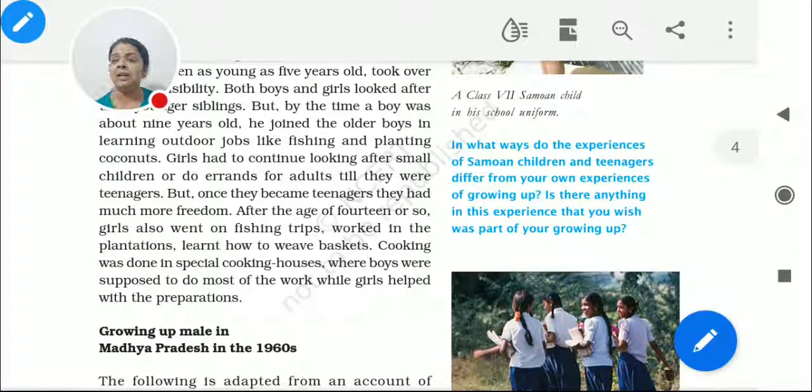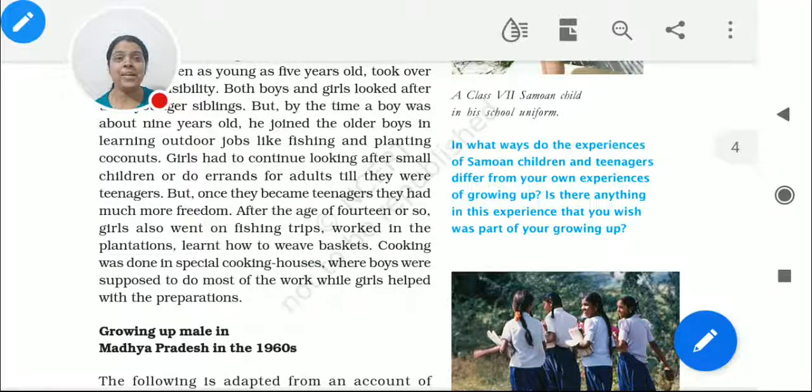Now here you find, if the girls are doing all these things, what are the boys doing then? So boys are busy in their jobs? No. This is the change over here. You can find the boys are given some special kind of treatment. And what kind of treatment is it? The boys are in a special kind of room meant for cooking, and the boys are meant to do most of the kitchen chores. Yes, most of the kitchen chores the boys only have to do.